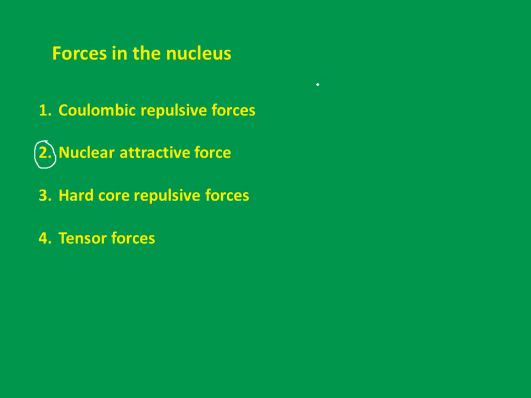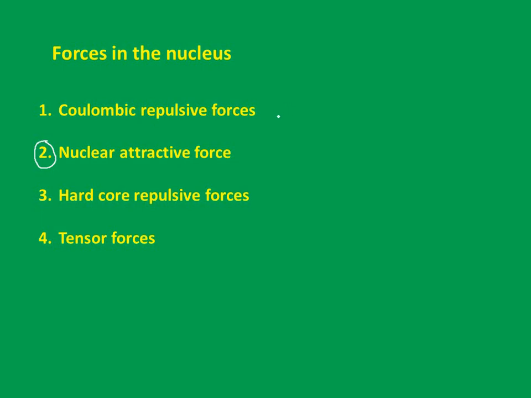Between two neutrons, we can never have it. Between proton and neutron also, we can never have it. So this Coulombic repulsive force is only between proton and proton. It is the electrostatic force of repulsion between a proton and another proton.